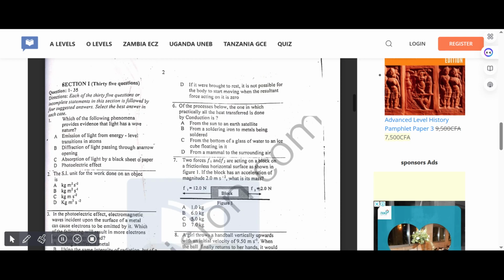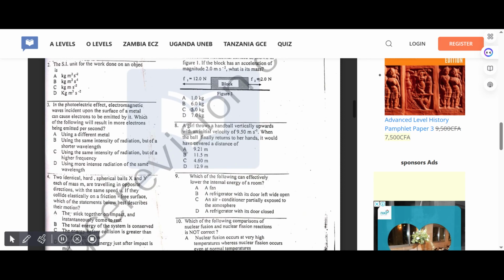Question 1. Which of the following phenomena provides evidence that light has a wave nature? Correct answer is B. Emission of light from energy level transitions in atoms. The SI unit for the work done on an object is, correct answer is A.